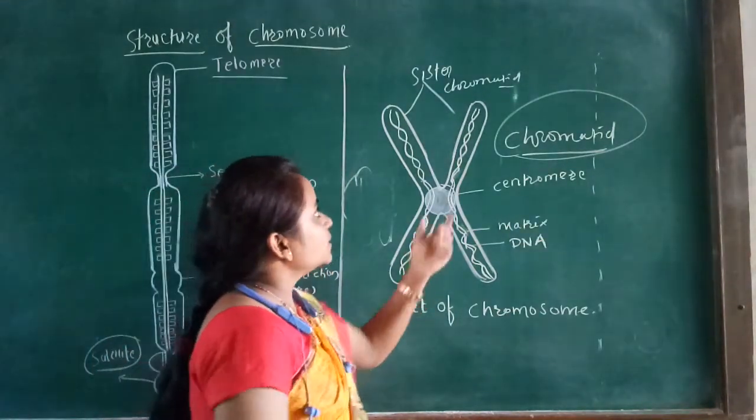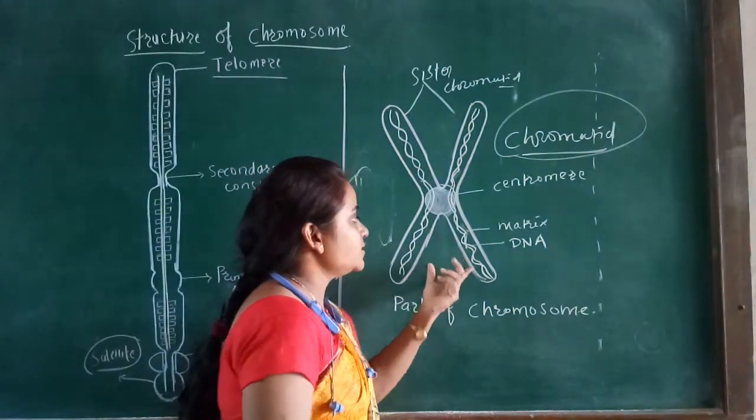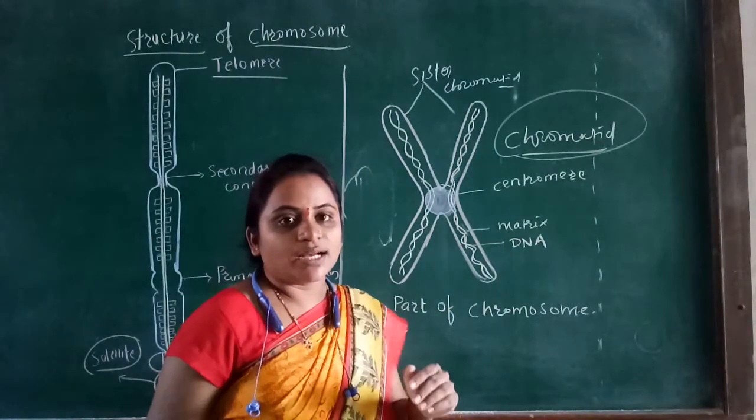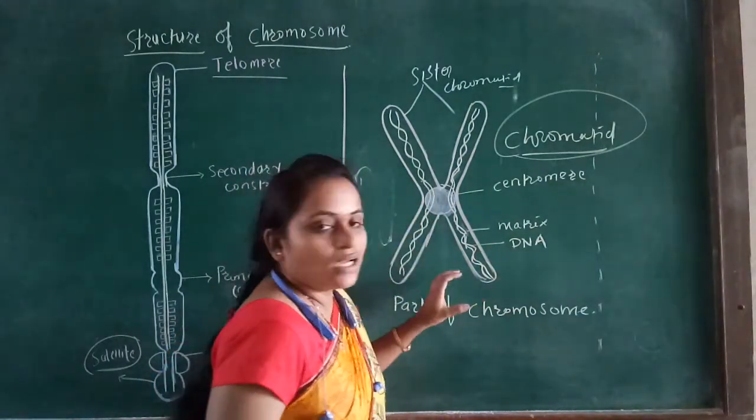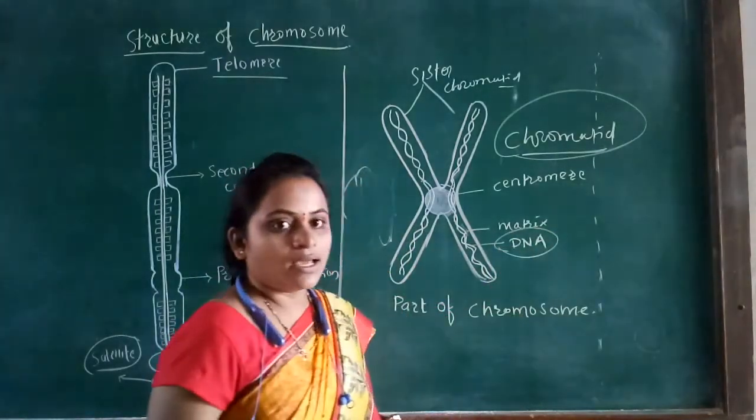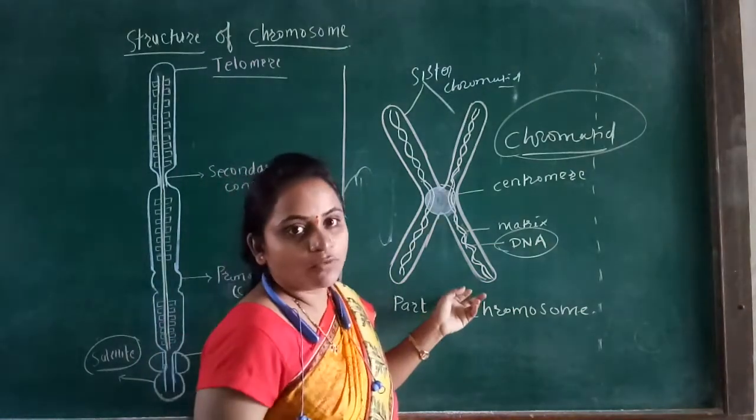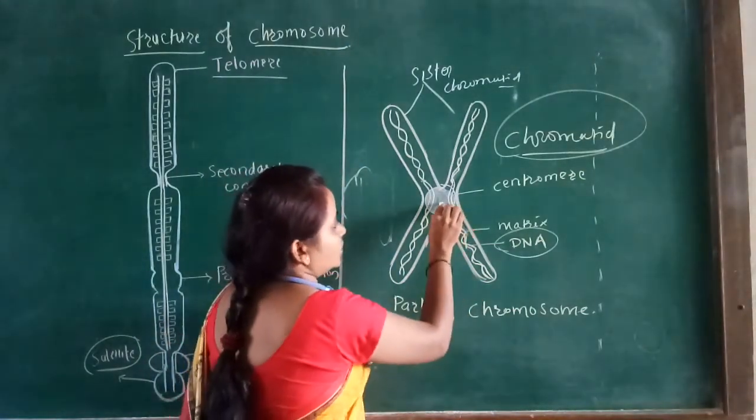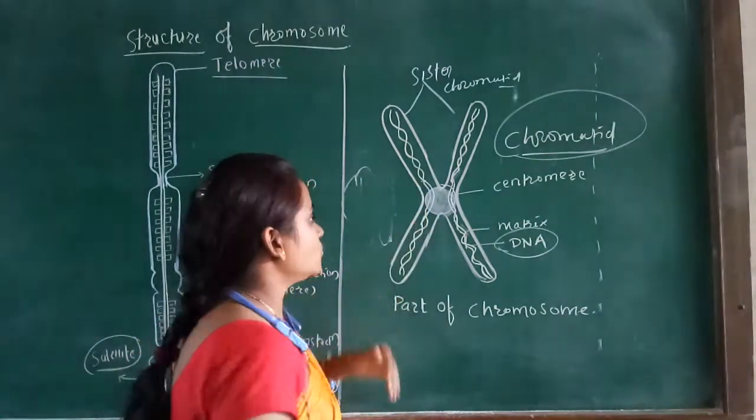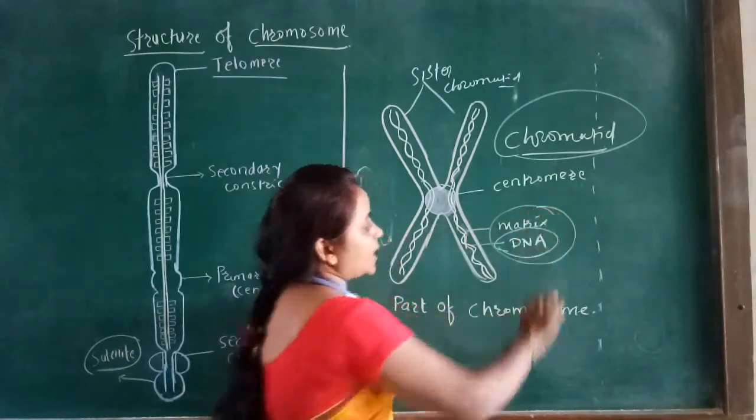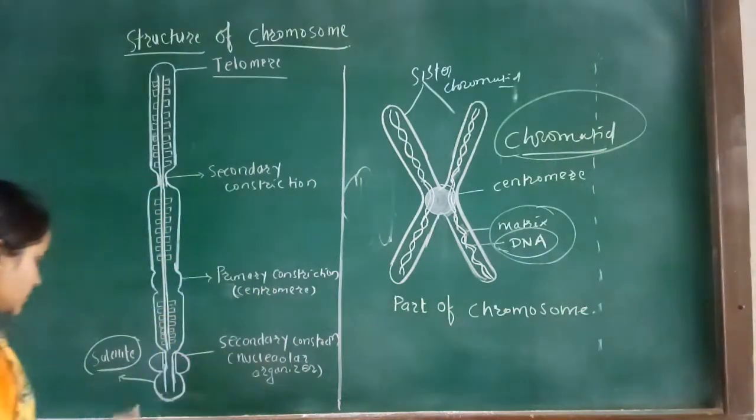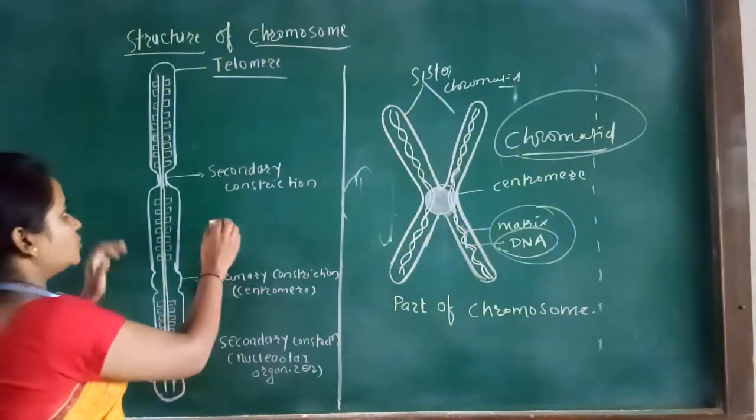Another important thing is that the chromatid contains a matrix, and this matrix contains the DNA. Matrix means the genetic material, and the genetic material present in it is called DNA. And we know that the chromosome is made of DNA. So the centromere divides the chromatids, and inside the chromatid the matrix is present, and this matrix contains the DNA.